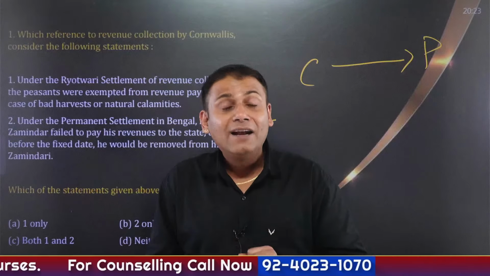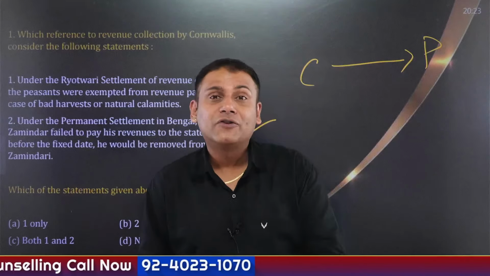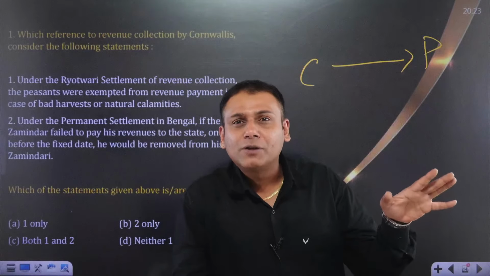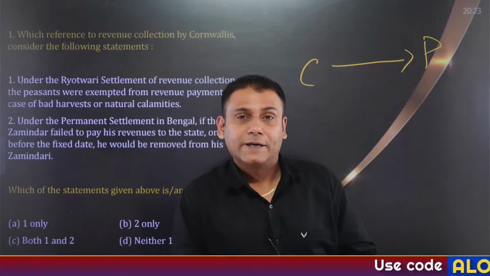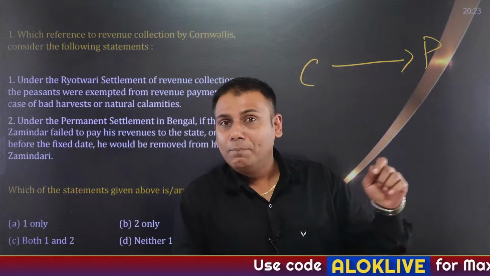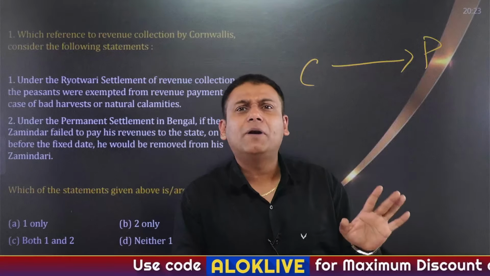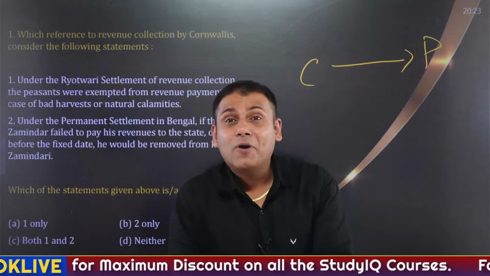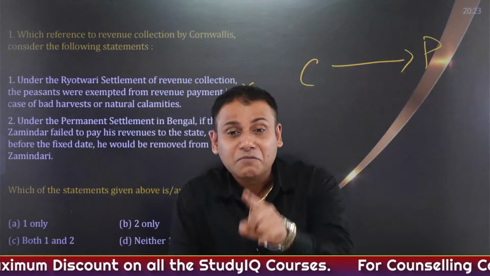The fertile land, they had to pay 60 to 66% land revenue. Average land, the land revenue was approximately 50 to 55%. And on barren land, the land revenue was approximately 40 to 45%. Can you imagine? On unproductive land, the land revenue was 45%.